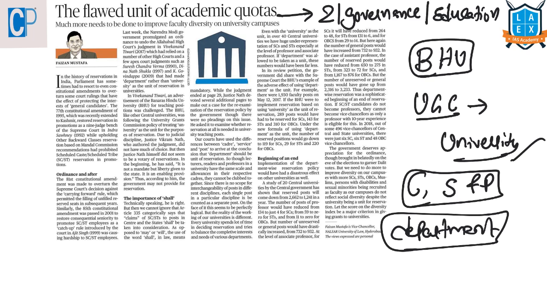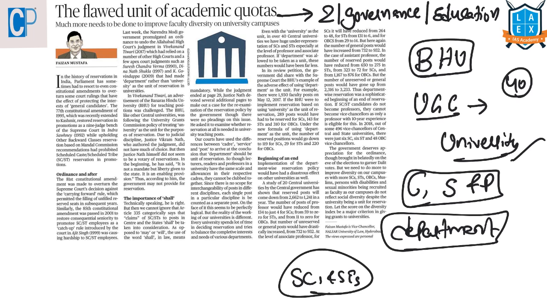Though we have taken the university as the unit, in nearly 40 central universities there is a huge underrepresentation of scheduled castes and scheduled tribes, especially at the level of professors and associate professors.